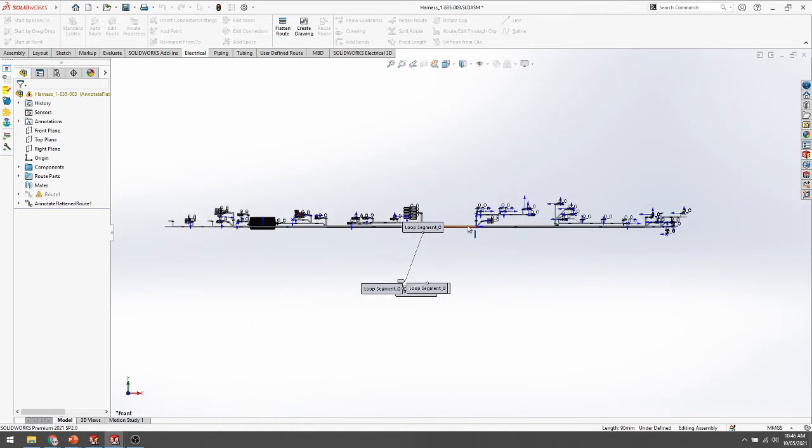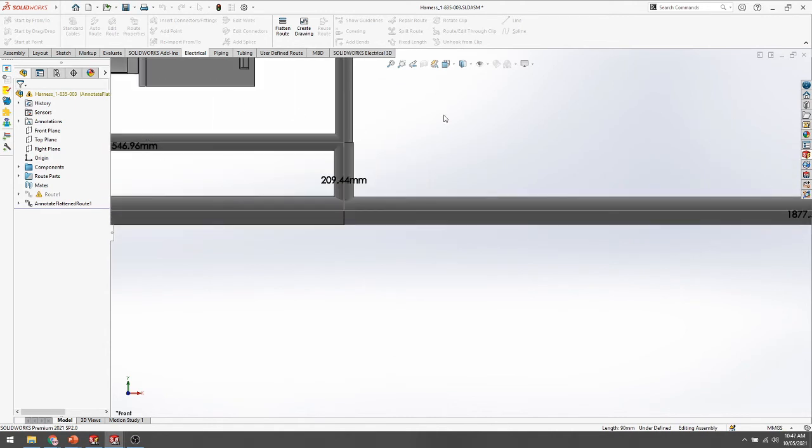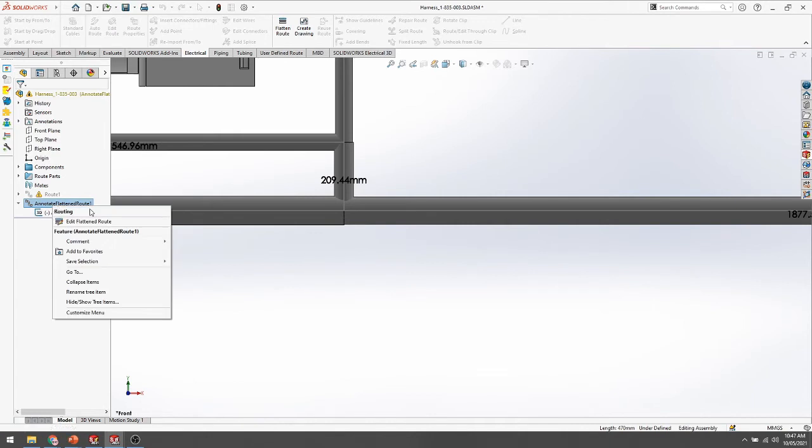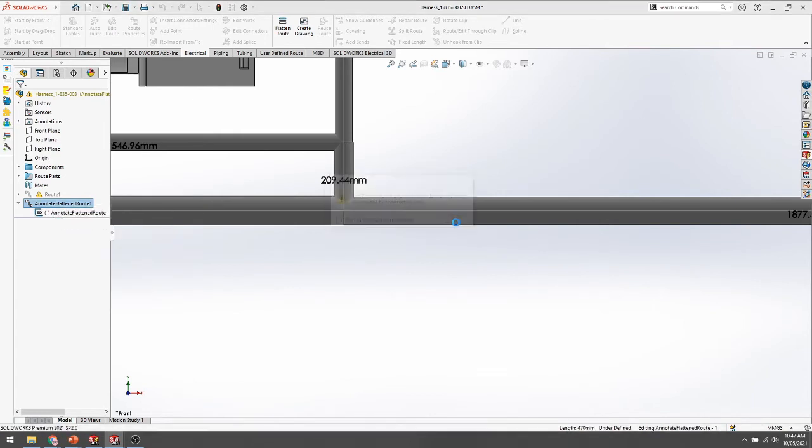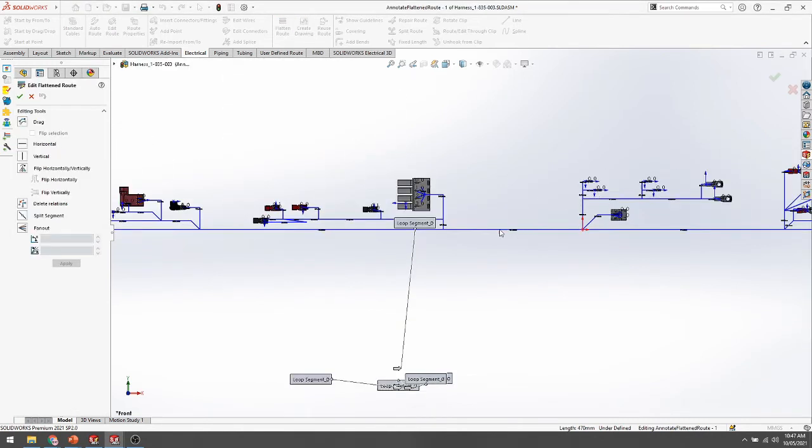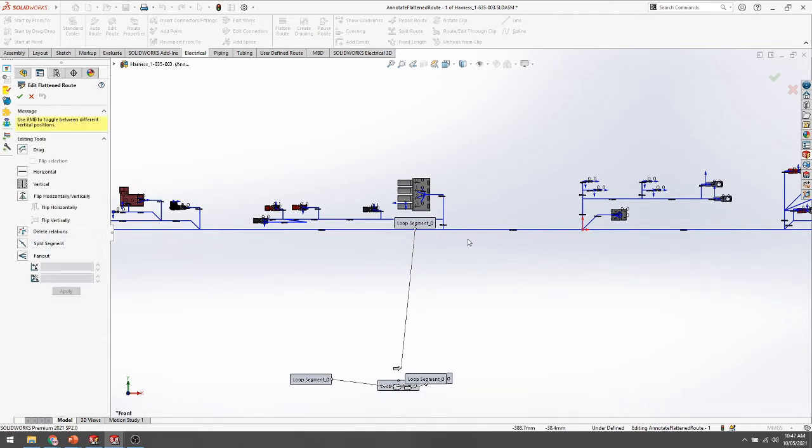It's very long, so after the edit point, we just add it again and bend it here. Okay, just vertical, this one. Just add a vertical bend.